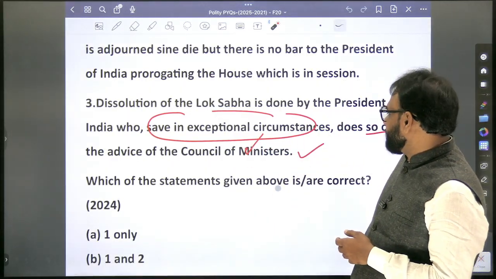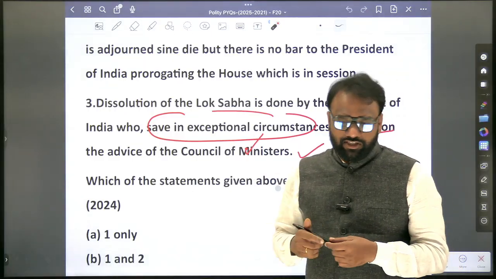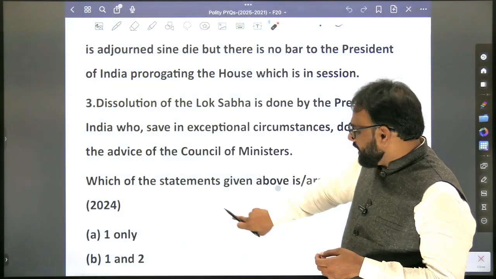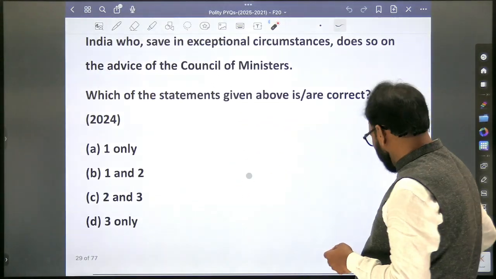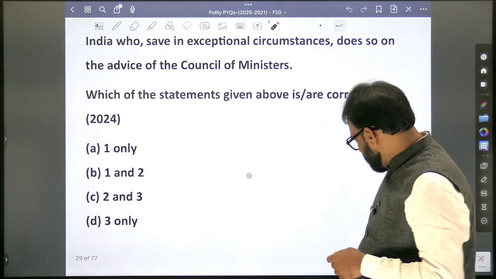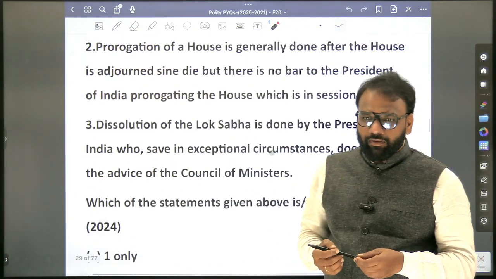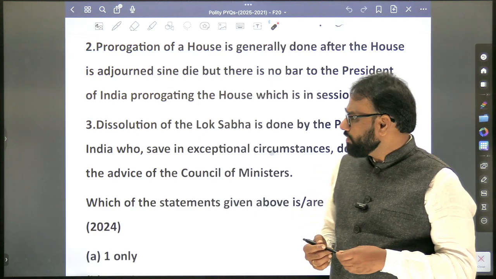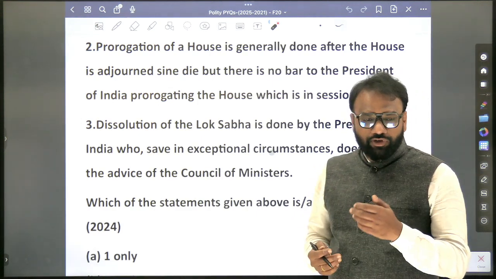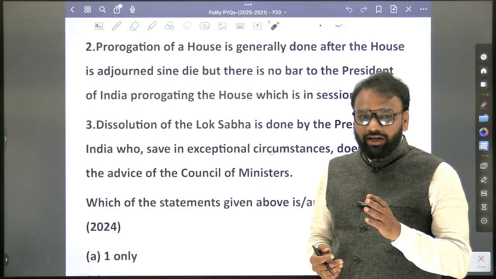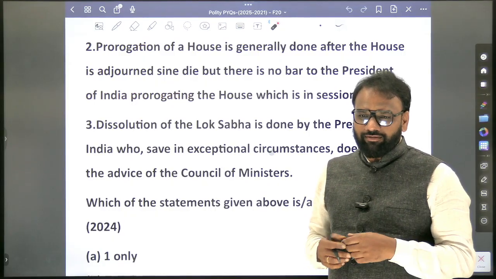Dissolution of the Lok Sabha is done by the President on the advice of the Council of Ministers. The third statement is correct. Now we had already eliminated one. Yes, after a no-confidence motion is passed, the ministry will resign, so dissolution of Lok Sabha will not take place. But now the President may dissolve.